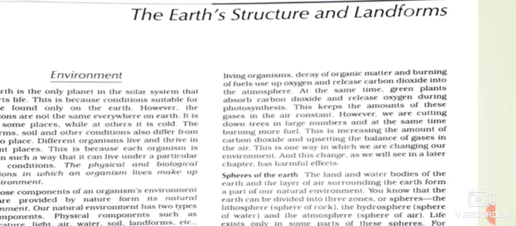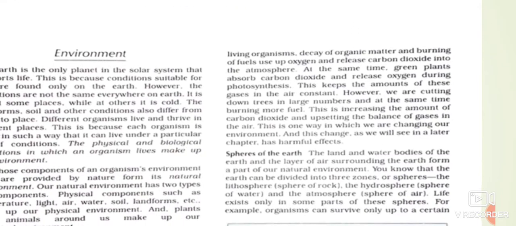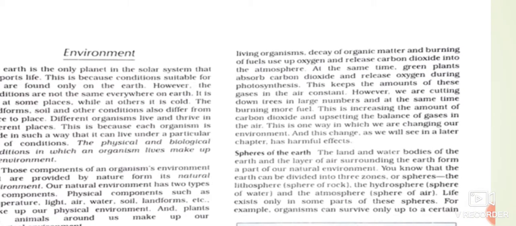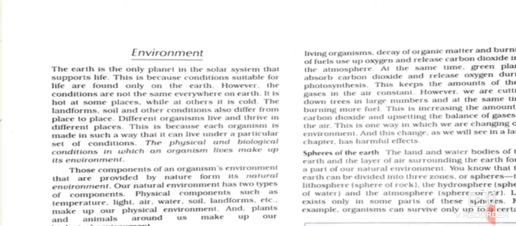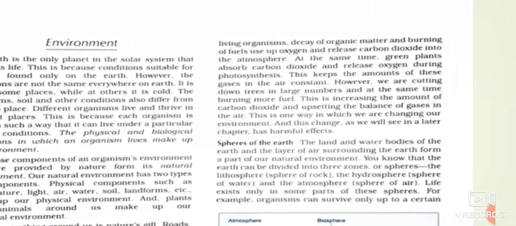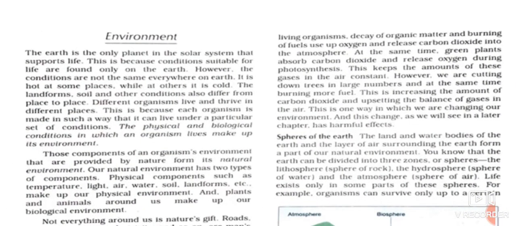Then we can also see here, children, that environment refers to everything that surrounds and influences an organism or living thing. And any change in the physical environment brings about a change in the biological environment also, and vice versa. Then we can see, children, that natural phenomena like photosynthesis and respiration are maintaining the balance of oxygen and gases in the atmosphere.